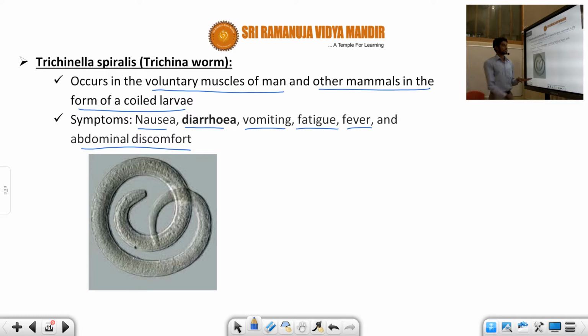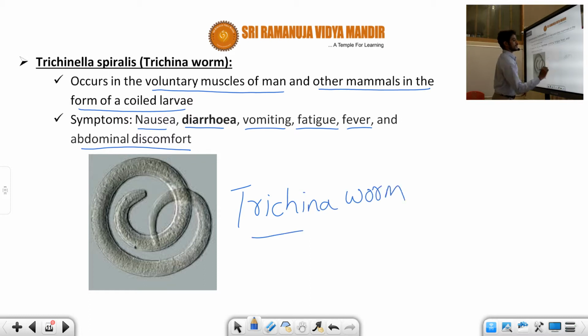So this is a diagram, and under the microscope we can observe the Trichina worm. Fine, so this is another important Aschelminthes example, students.